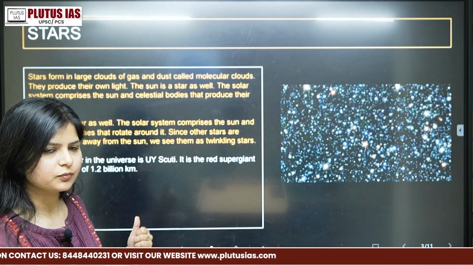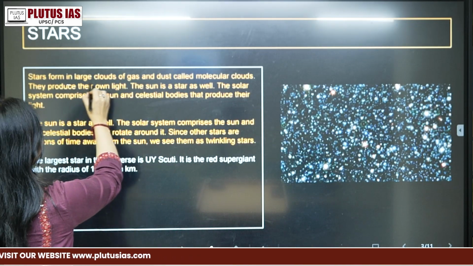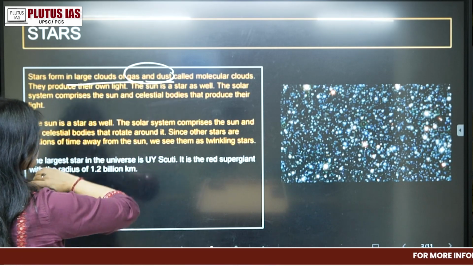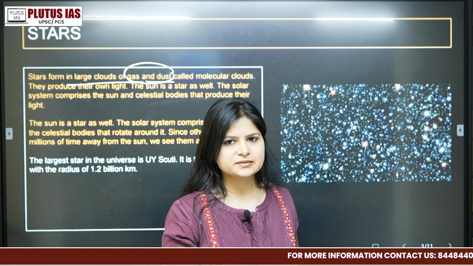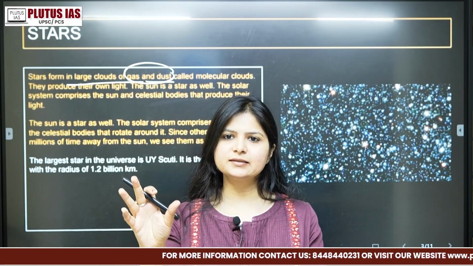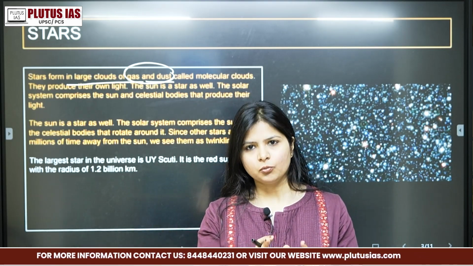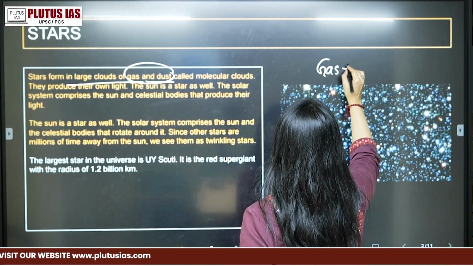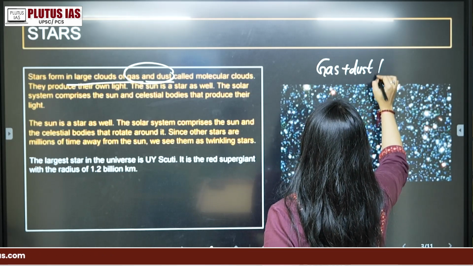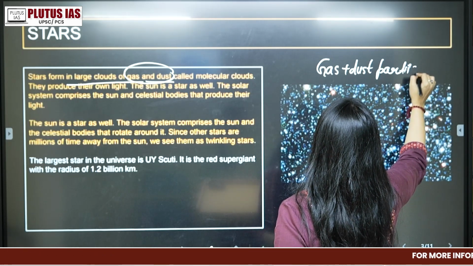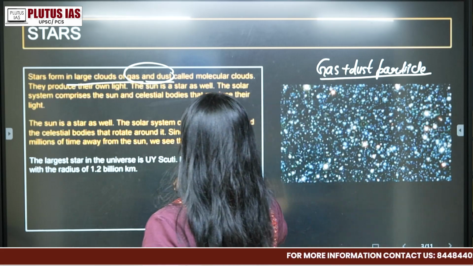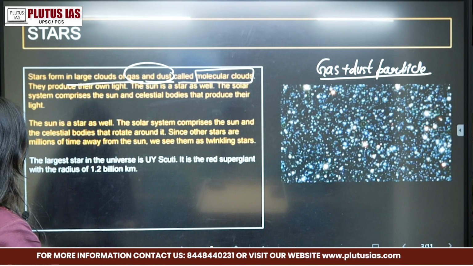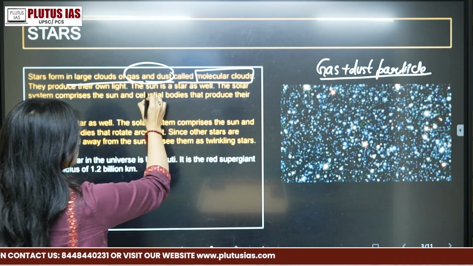Next is the star. What is a star? A star forms from very large clouds of gas and dust. Whenever you look at the sky at night, we see stars twinkling, but what are they actually? They are made up majorly of gas and dust particles. We also call them a molecular cloud. They produce their own light. The Sun is also a star.